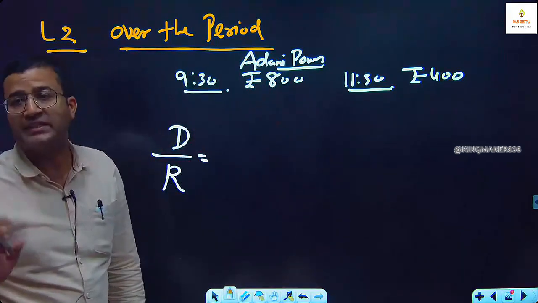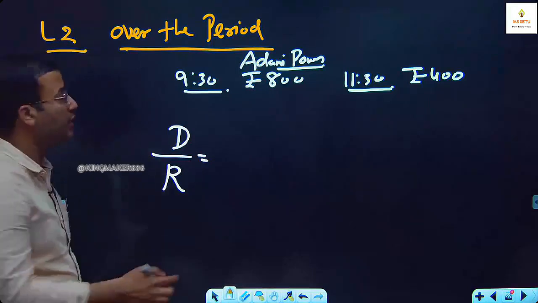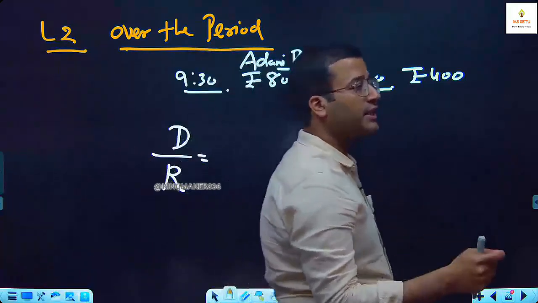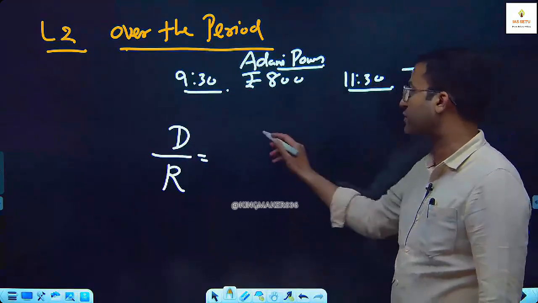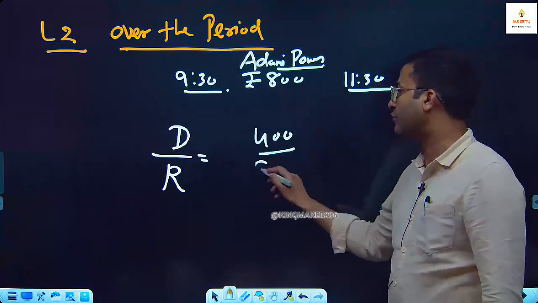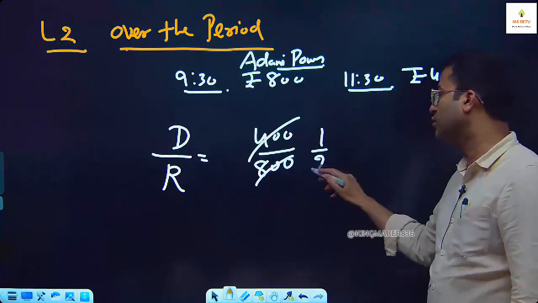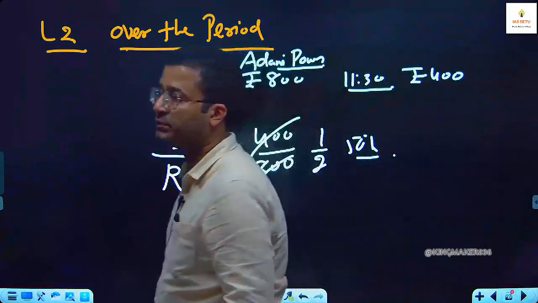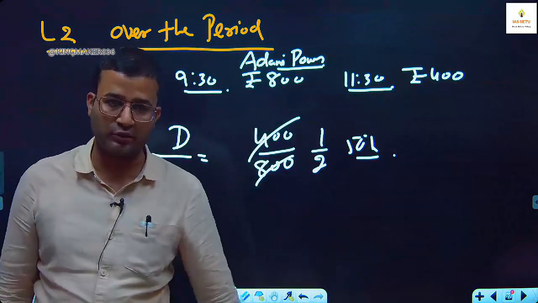The decrease is not out of 400, if it were out of 400 it would become zero. There is a decrease of 400 from the previous value. So here in this case also the previous value is the reference. So there is a difference of 400 out of 800, the previous value. So it is 1/2. 1/2 means 50% decrease is there in the share price over the period. Adani Power fell 50% in 2 hours.